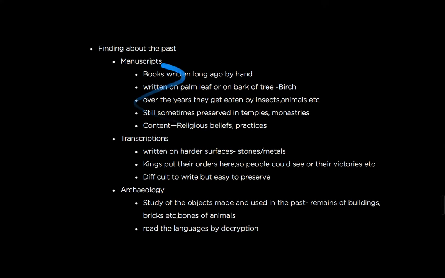Next topic is finding about the past. What instruments can we use? What things can we use to know about the past? First is manuscripts. These were the books which were written by hand over palm leaves or the bark of trees. They were normally written about common people or by the common people themselves.